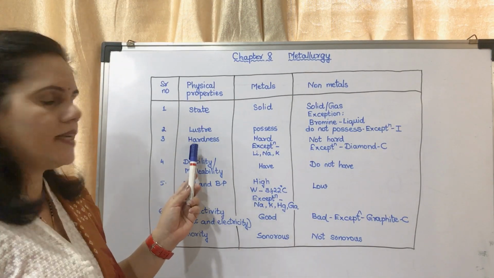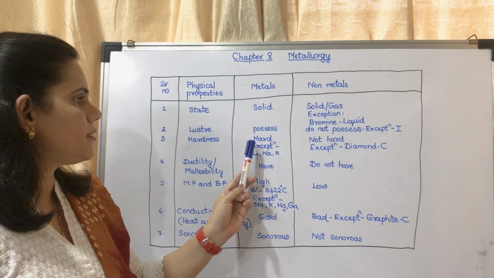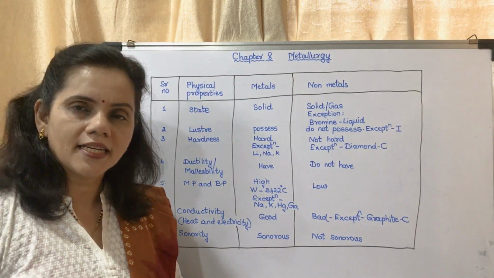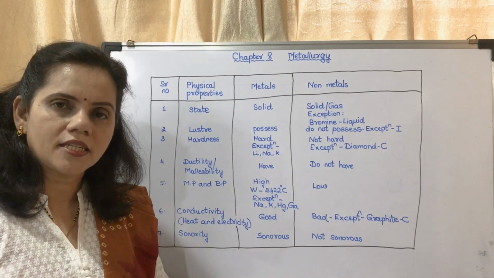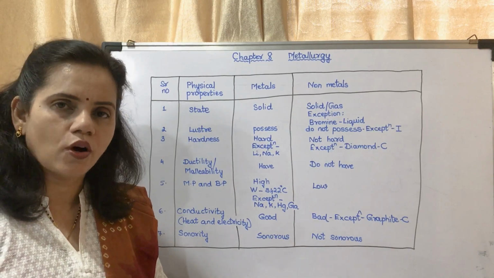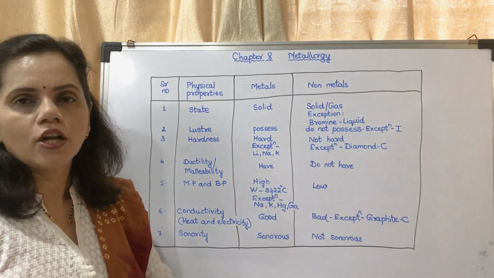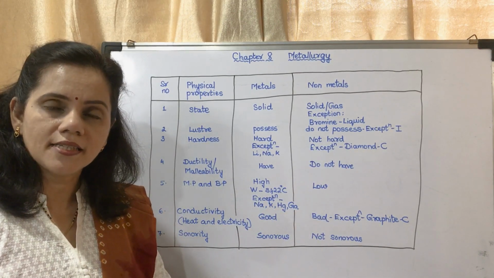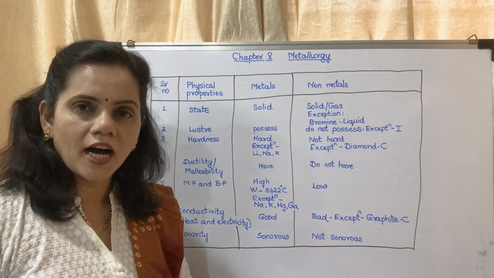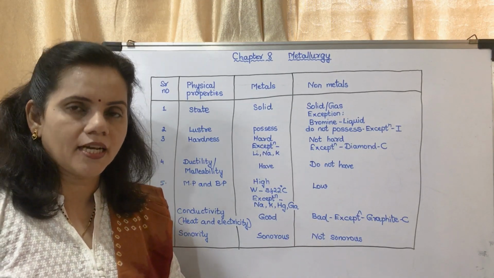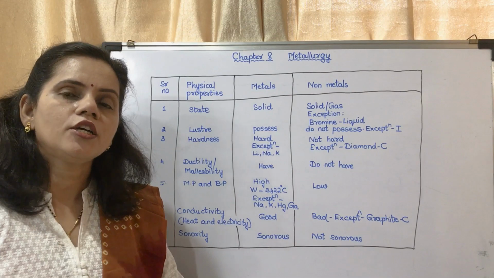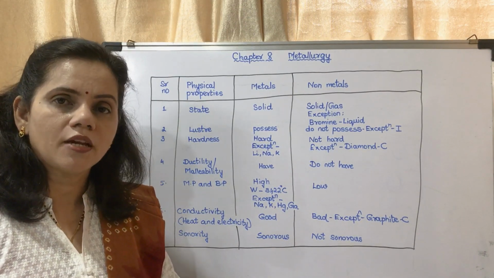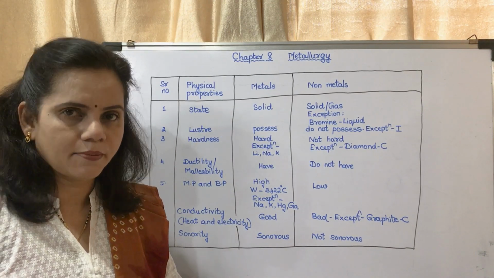Hardness. Metals are generally hard. Exception is lithium, sodium, potassium. These are alkali metals. They could be cut with a knife. They are so soft. Non-metals are not hard, but the exception is diamond. Diamond is the hardest substance and it is made up of carbon. Carbon is a non-metal. You had studied this in 9th standard, isn't it? It is made up of carbon and it is the hardest substance.